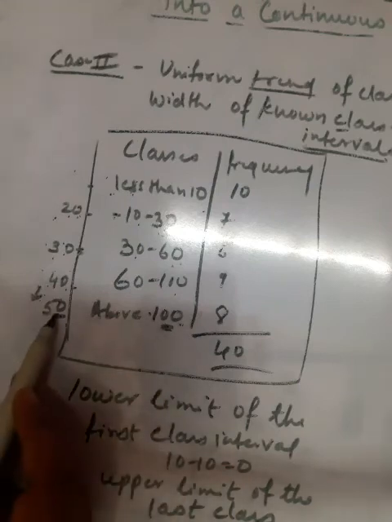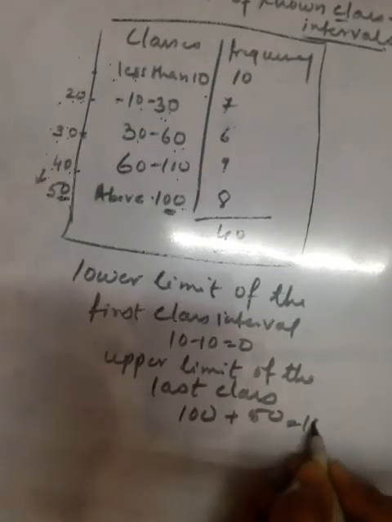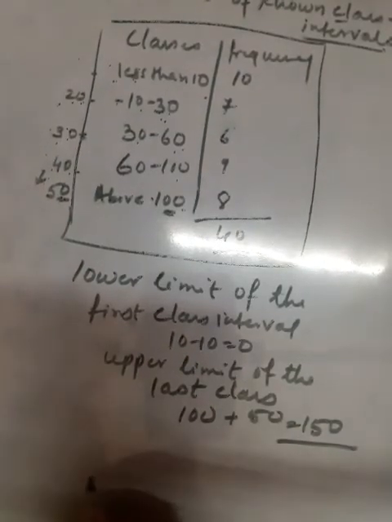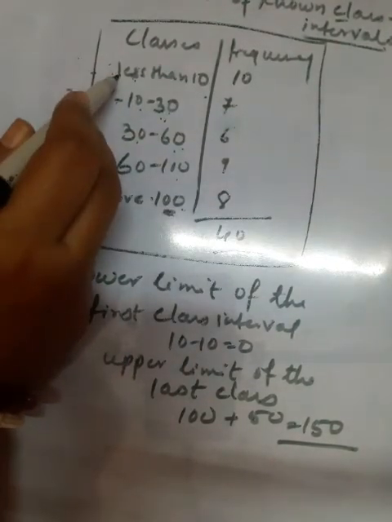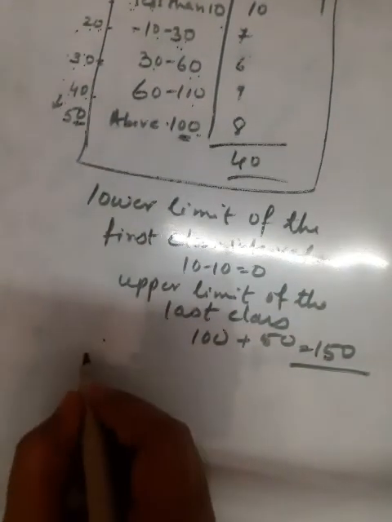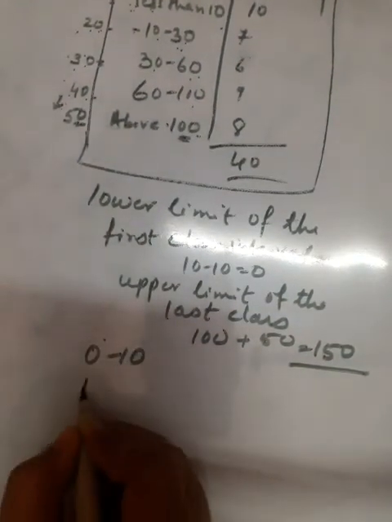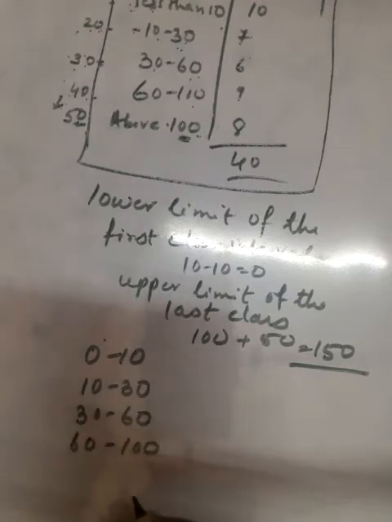There should be an addition of 50, so that would be 150. So we can say the lower limit of the first class is 0, and you can write this as 0 to 10, then 10 to 30, then 30 to 60, 60 to 100, and 100 to 150.